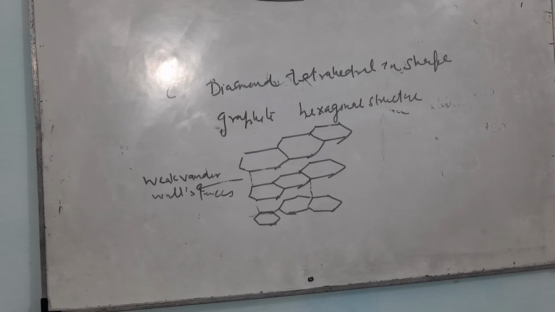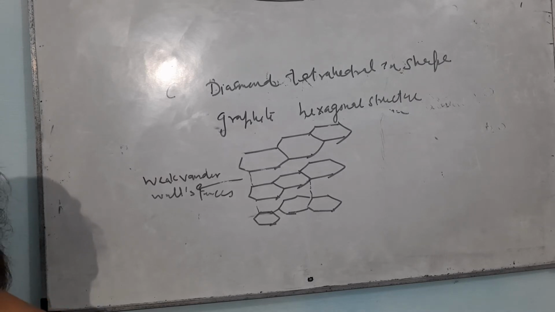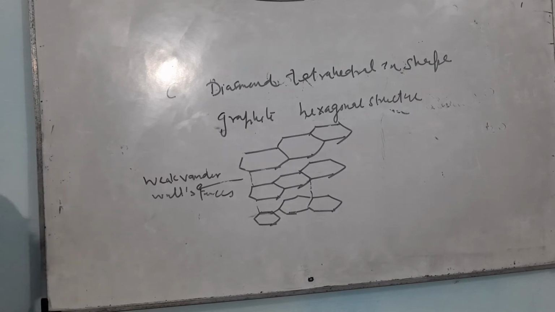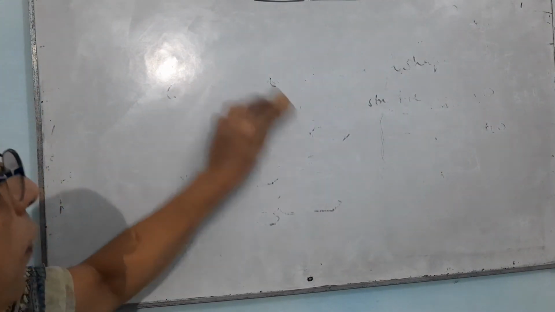Chemically, diamond is extremely hard and unreactive, whereas graphite is reactive. Both of them have the formula C, but in spite of having the formula C, their properties are different from each other. So now you have understood the difference between diamond and graphite. Now, there is a third allotrope of carbon which is known as fullerene.